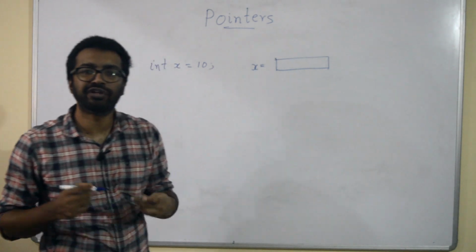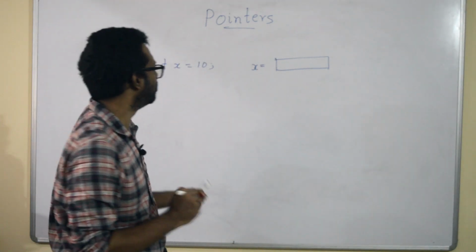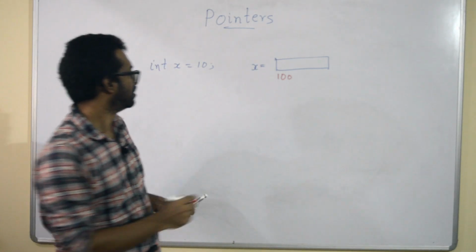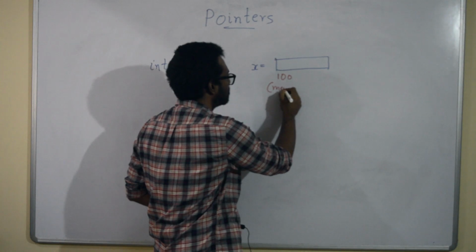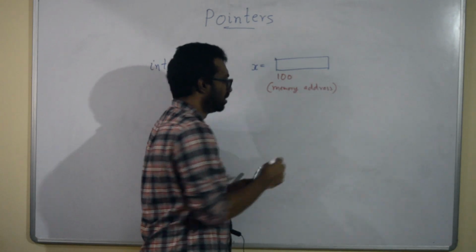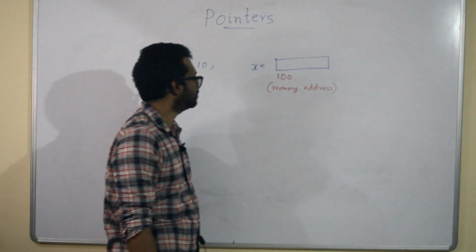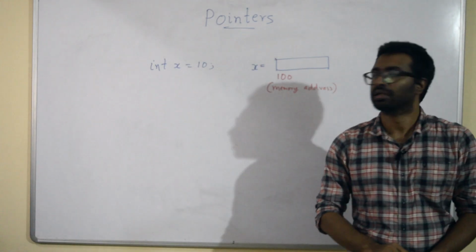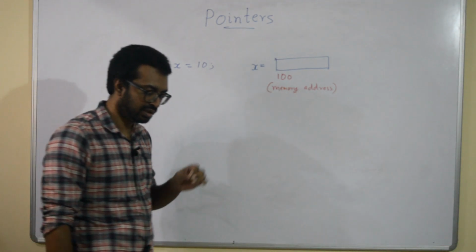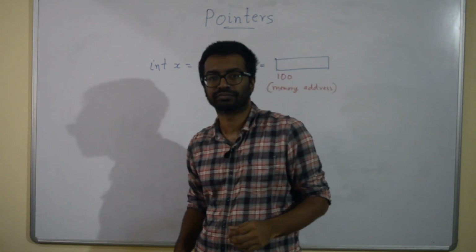Now we have seen that every memory location has an address. Let me call this address, let's say, 100. So 100 is the address. So address is the memory location for this variable. Coming to pointers. A pointer is an object which can store an address location.